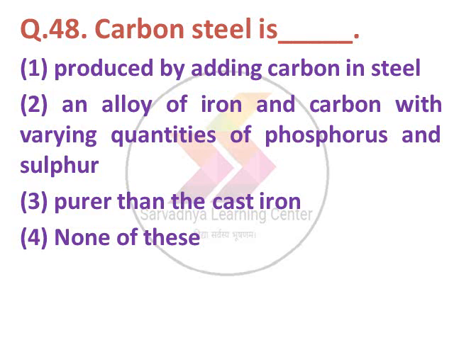Next question, carbon steel is dash. Option 1 produced by adding carbon in steel, option 2 an alloy of iron and carbon with varying quantity of phosphorus and sulfur, 3 purer than the cast iron, 4 none of these. The option number 2 is correct, an alloy of iron and carbon with varying quantity of phosphorus and sulfur.